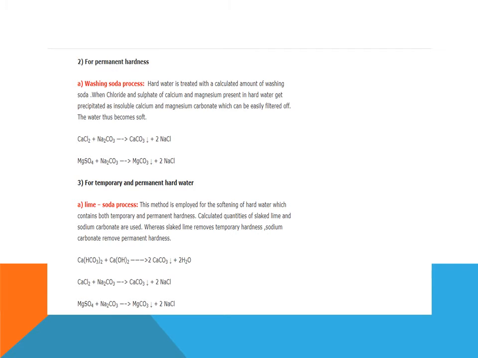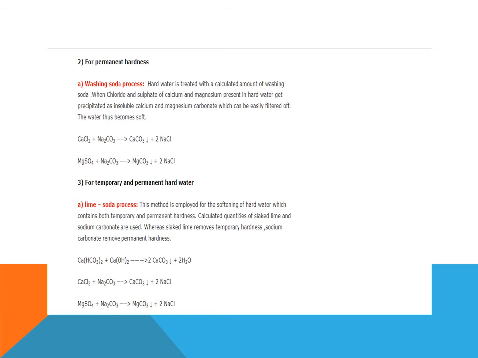Now, how can the permanent hardness be removed? It can be removed by number 1, the washing soda process, and number 2, the lime soda process. What is the washing soda process? Hard water is treated with a calculated amount of washing soda, and washing soda is Na2CO3. So CaCl2 plus Na2CO3 gives CaCO3 and NaCl. Similarly with magnesium sulfate, MgSO4 plus Na2CO3 gives MgCO3 and Na2SO4.